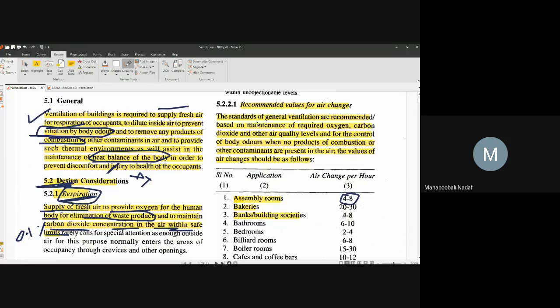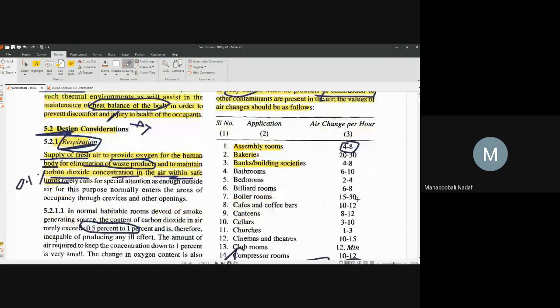The standards for general ventilation are recommended based on required oxygen level, CO2 maintaining and other quality levels and body odors. When there is no combustion, means you are not considering any kitchen or any factory. In a kitchen you definitely provide an exhaust fan. Other than that, for normal CO2 level, oxygen level, to remove the body odor and normal fresh quality, these are the things: air changes per hour.